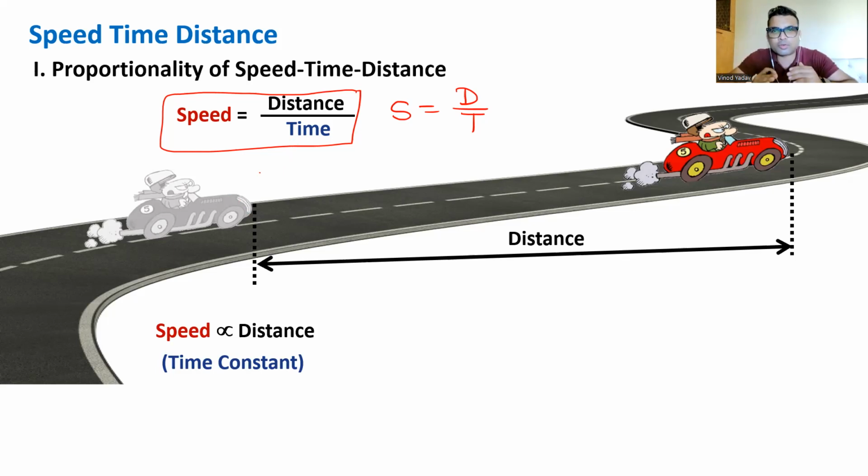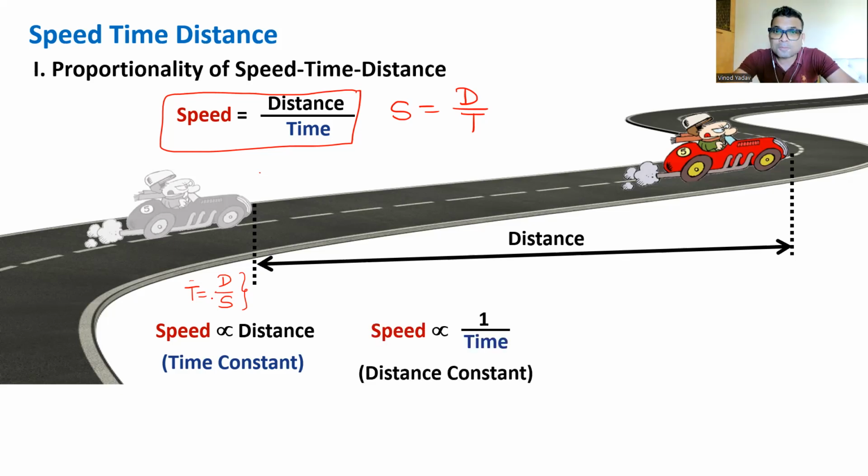In a fixed time, if you go at a very high speed, naturally you'll cover more distance, and if you go at a very slow speed, you'll cover less distance in that fixed time. That is why we say speed and distance are directly proportional if time is constant, because time is distance over speed. In variation, we had studied that if the ratio of two quantities is constant, they're always directly proportional.